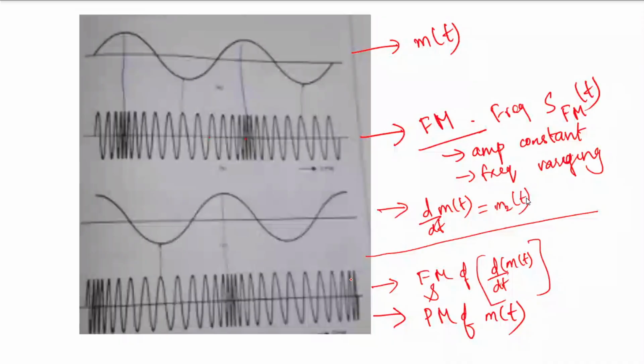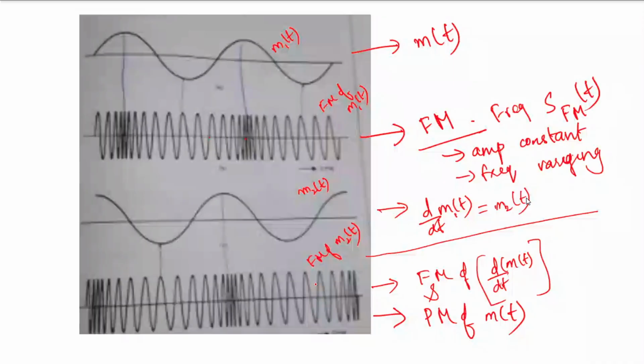This is FM of m2t. This is m1t. This is FM of m1t. This is FM of m2t. But m2t is the differential of m1t. So I pass my message signal through a differentiator and then I frequency modulate it.